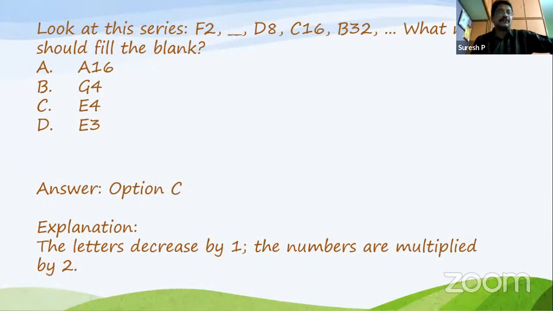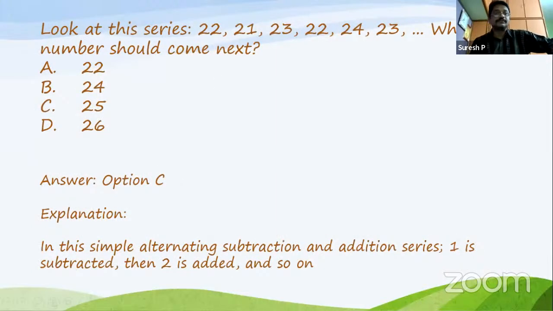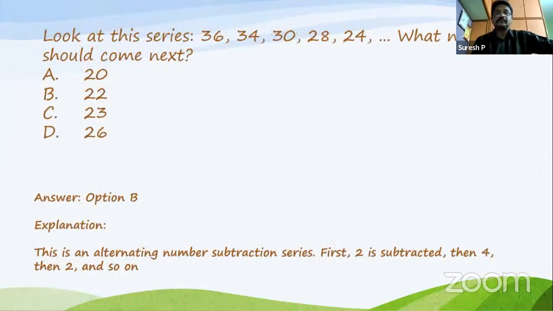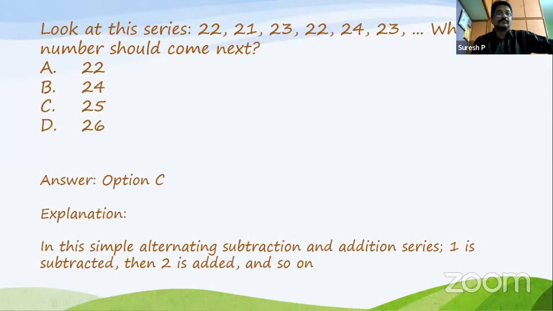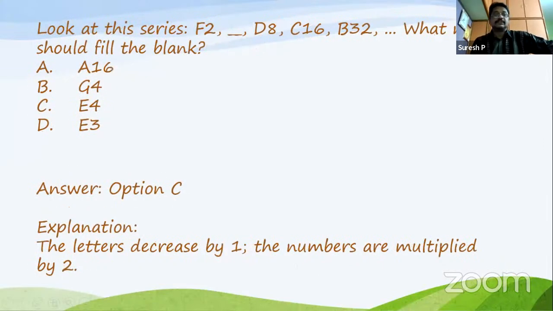Okay. Now you have to see this series. F2 here clearly, one letter is missed, D8, C16, B32. This is the series.